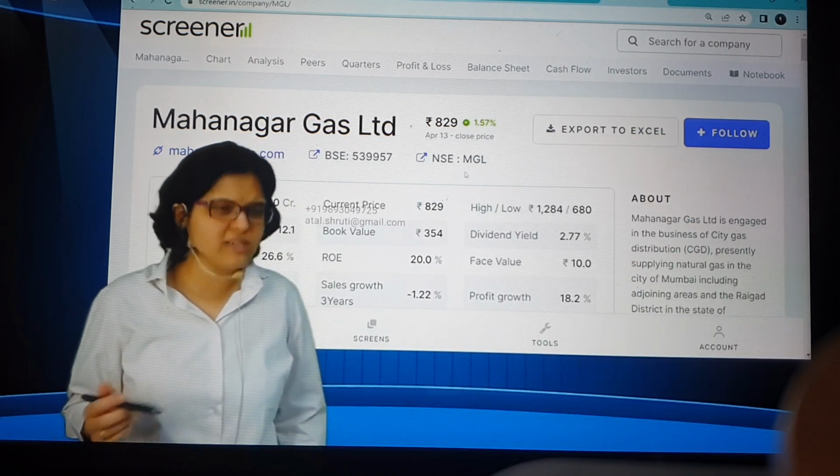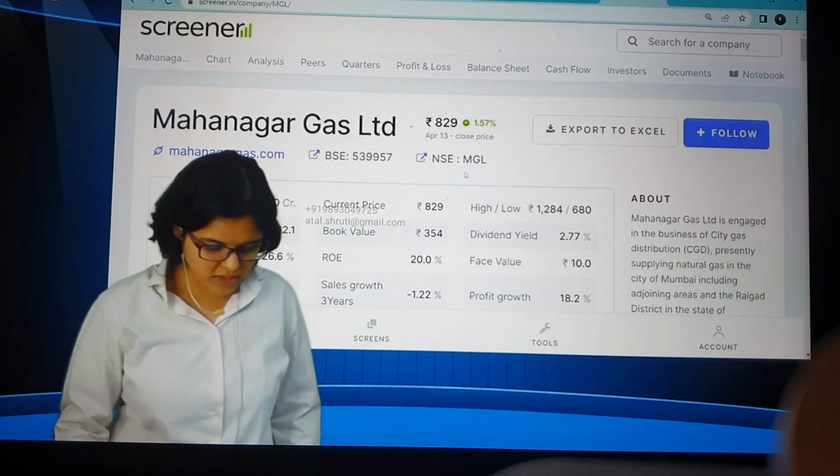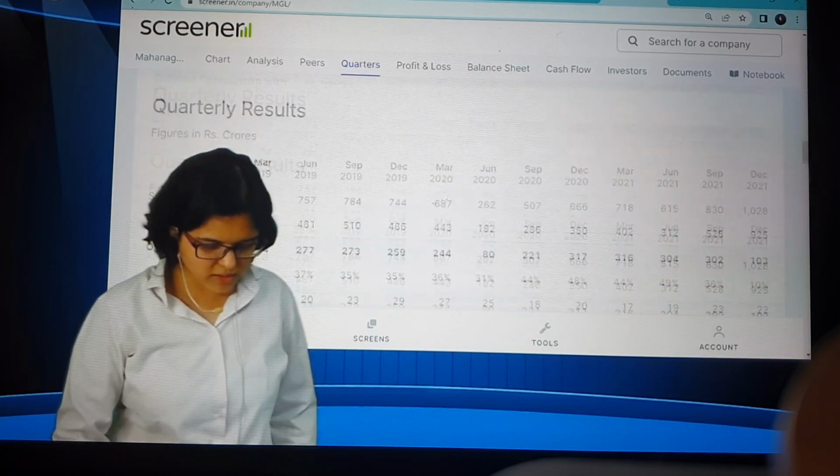Can I say in simple words, MGL is a large cap, mid cap, or small cap? Small cap. MGL is a small cap. What is the second one? Revenue growth. Whether revenue growth is greater than 10%. Right now, I'm just scrolling down. I'll show you slowly.